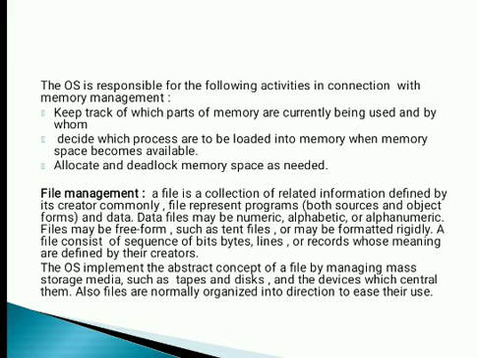We already know a file is a collection of related information defined by its creator. Commonly, files represent programs, both source and object forms, and data. Data files may be numeric, alphabetic, or alphanumeric. Files may be free-form, such as text files, or may be formatted rigidly. A file consists of a sequence of bits, bytes, lines, or records whose meanings are defined by their creators. The OS implements the abstract concept of a file by managing mass storage media such as tapes and disks, and the devices which control them. Also, files are normally organized into directories to ease their use.